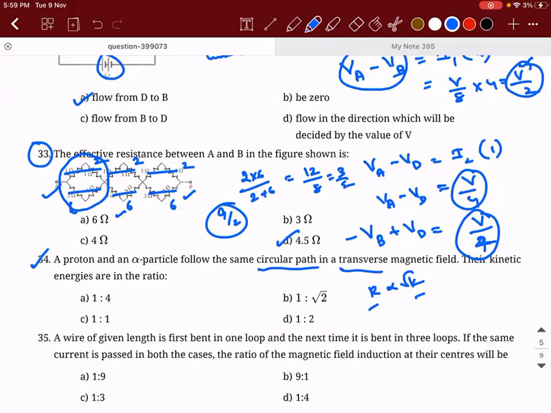What will be the answer? Is it not 1:1? So you need not even solve this problem.